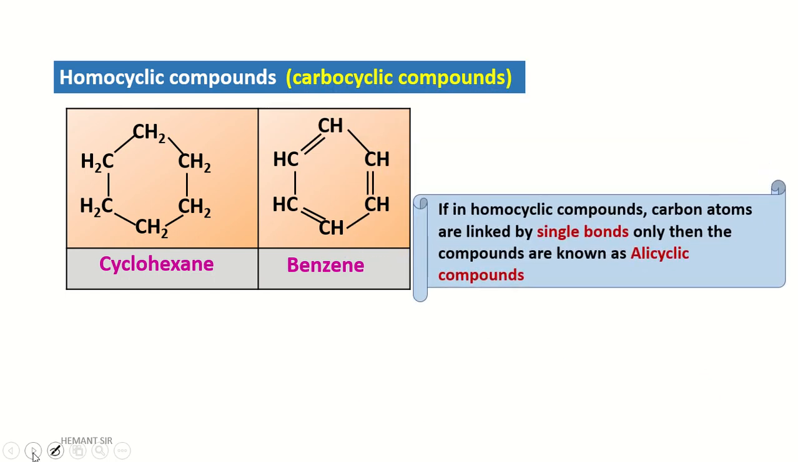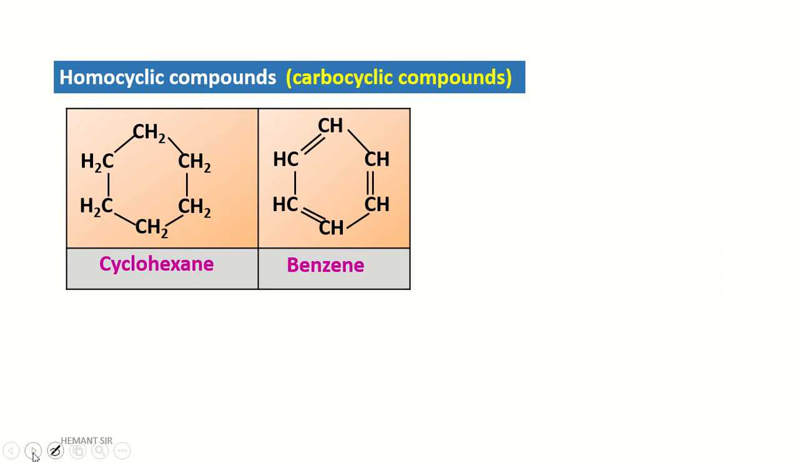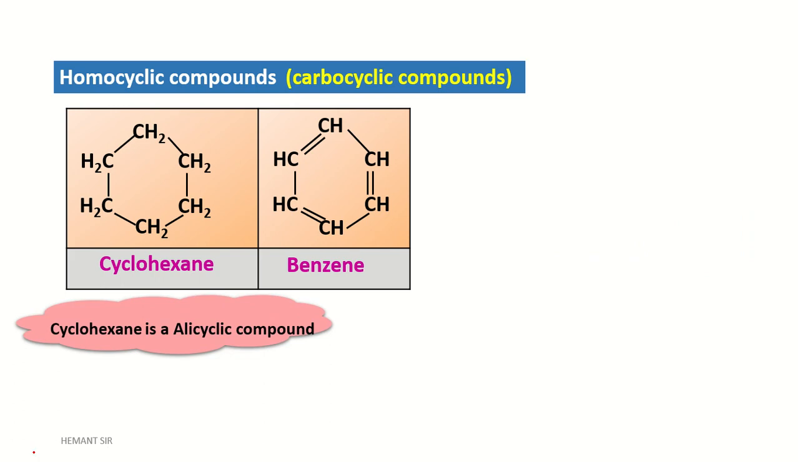If in a homocyclic compound carbon atoms are linked by single bond only, then the compound is known as an alicyclic compound. In cyclohexane, every carbon atom is linked with a single bond only. Hence the first compound is known as an alicyclic compound. Cyclohexane is an alicyclic compound.